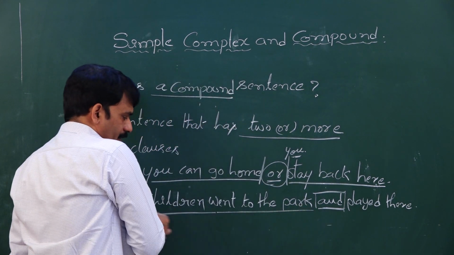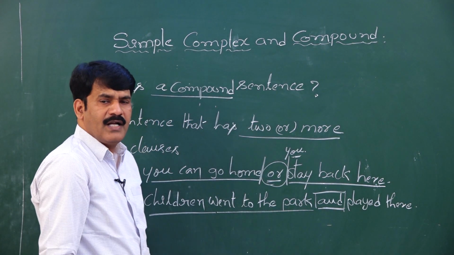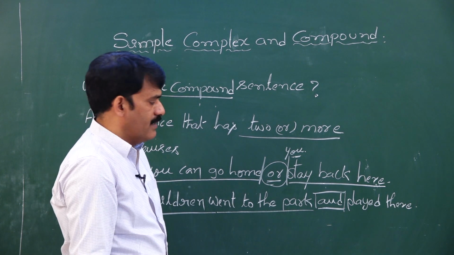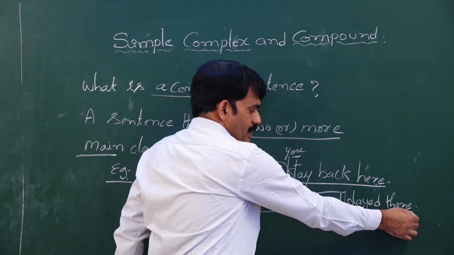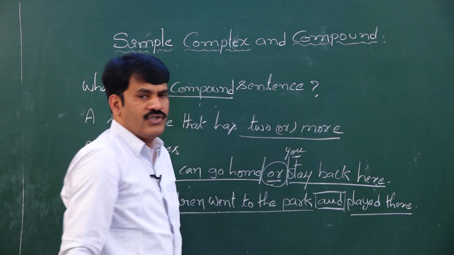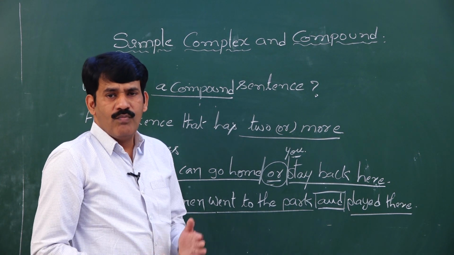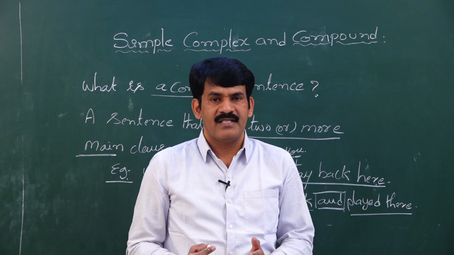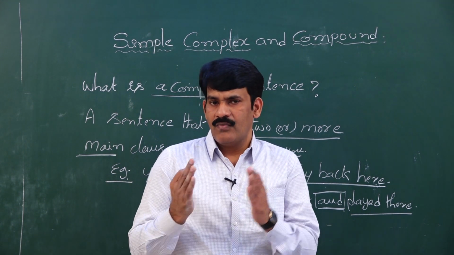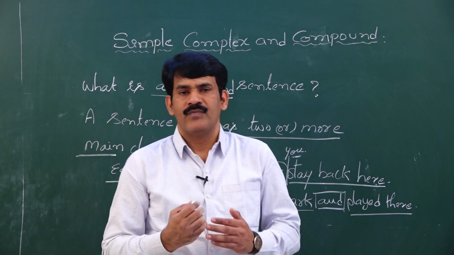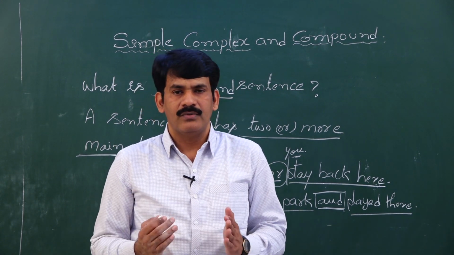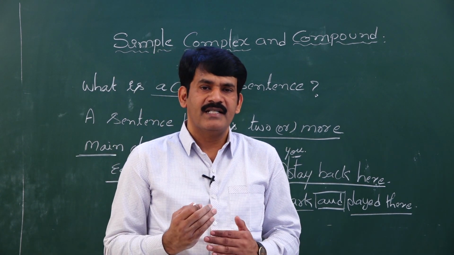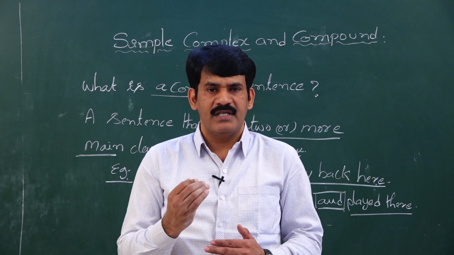Children went to the park, it is giving complete meaning by itself. At the same time, children played there. Both the sentences are independent sentences connected with and. Hence, we have to confirm this sentence is a compound sentence.